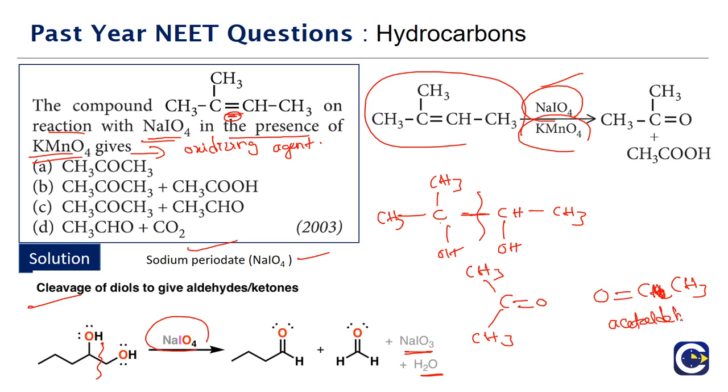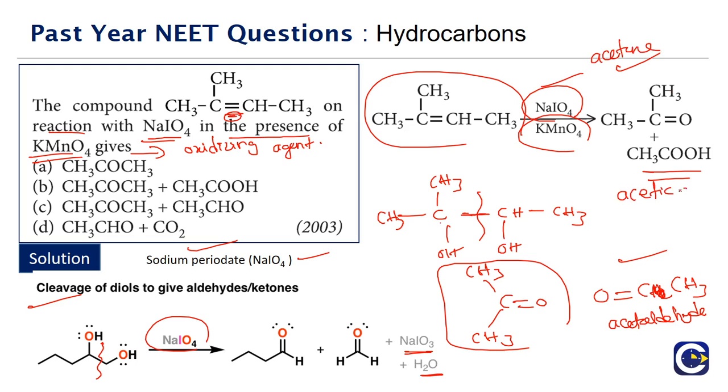Okay. So the acetone cannot undergo further oxidation by KMnO4, but the acetaldehyde can undergo further oxidation into acetic acid. So the products will be what? The final products are going to be acetone and acetic acid. Acetone, as per the IUPAC nomenclature, can also be called propanone. So the correct answer for this is option D, which is acetone and acetic acid.